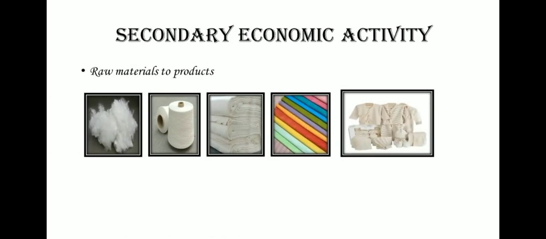Next one is secondary economic activity. Secondary activities are those that change raw materials into usable products through processing and manufacturing. You can see in the picture cotton is changed into ready to wear cloth.